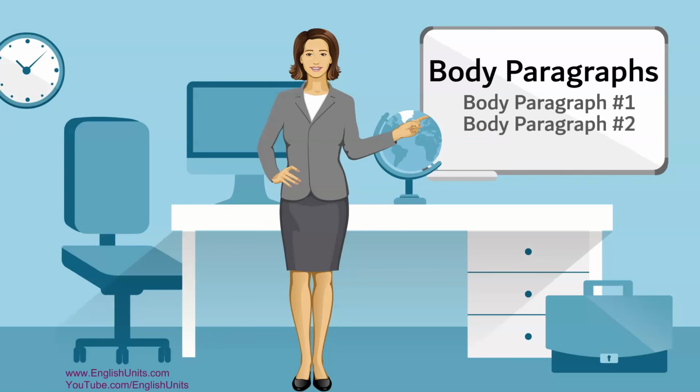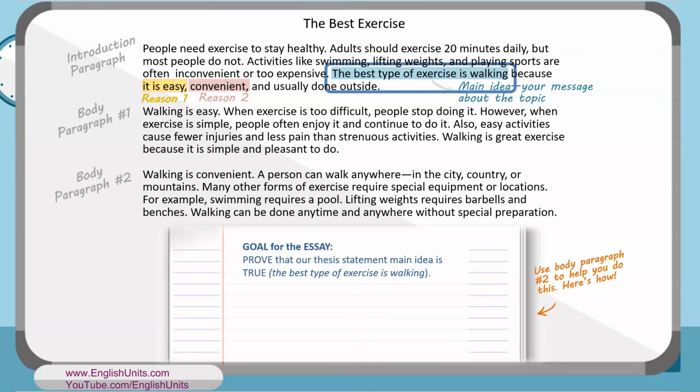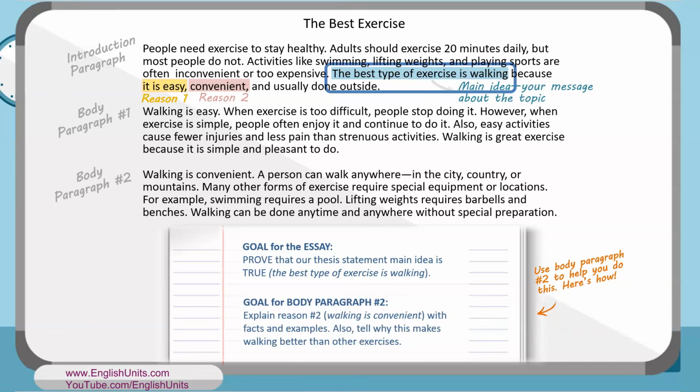Now let's talk about body paragraph 2. Remember, the goal for our essay is to prove that our thesis statement main idea is true, that the best type of exercise is walking. We're going to use body paragraph 2 to help us do that. The goal for body paragraph 2 is to explain reason number 2, that walking is convenient. We're going to explain that with facts and examples. Also, we're going to tell why this reason makes walking better than other types of exercises.